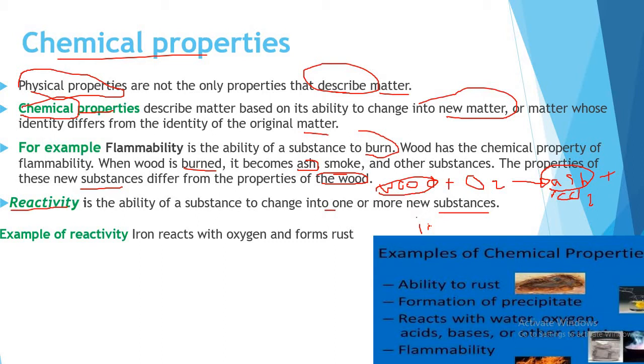When the iron reacts with water and oxygen, in presence of oxygen, it forms rust. The substance that makes up rust is different from iron. So iron reacts with oxygen and forms rust. The chemical that makes up rust is different from the iron. So the properties of rust are different from iron. So reactivity is an example of chemical property.